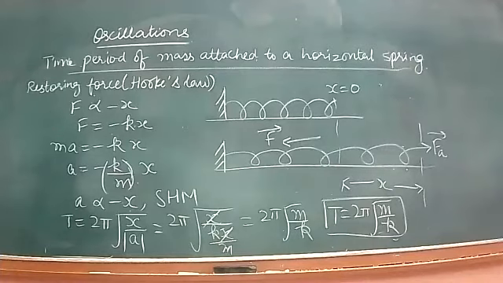We also proved it dimensionally. This is the proof of the formula.